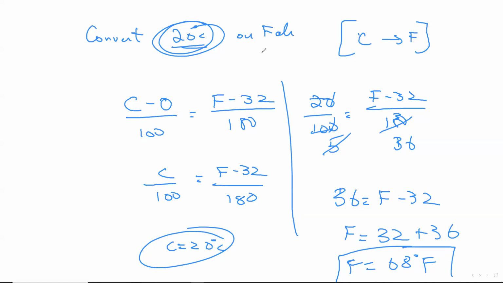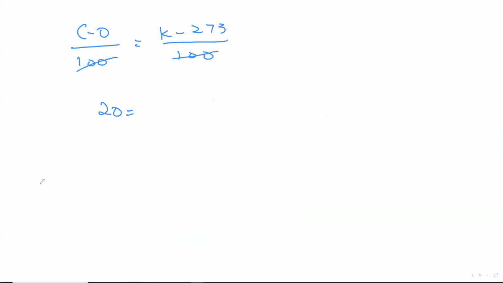So let's say that I give the same question in terms of Kelvin. So what do you write? C representation minus 0 divided by 100. Why did I write 180? It's 100, is equal to, it says Kelvin. Kelvin is K minus 273, the lowest number, divided by 100. 100 gets cancelled. So 20 is given to me.